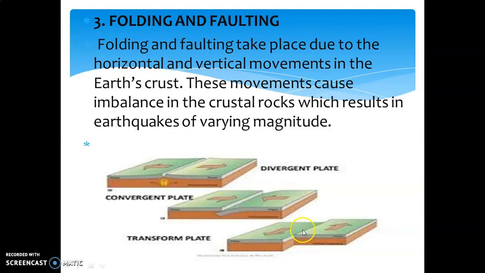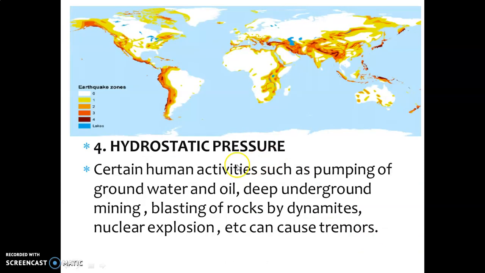So there are three types of plate boundaries. Convergent plate boundaries, when two plates or two land masses come together in the same direction. Divergent means opposite, when two land masses move in the opposite direction. And transform, when two land masses move in opposite directions without affecting each other, without colliding with each other. Now these are the plate boundaries.